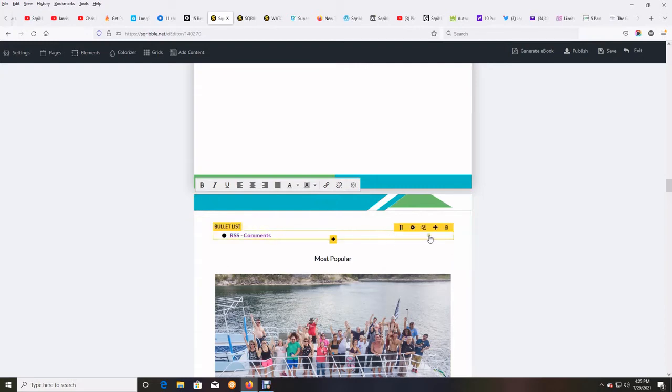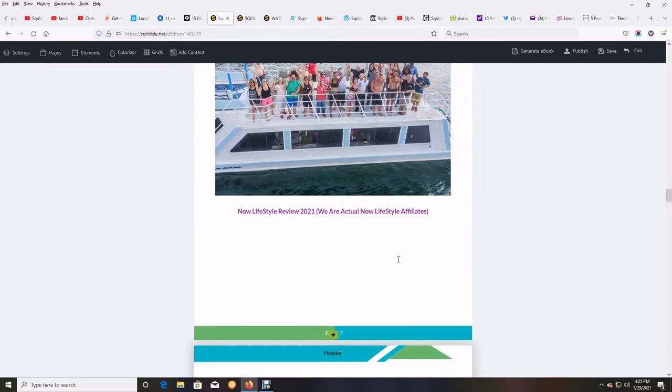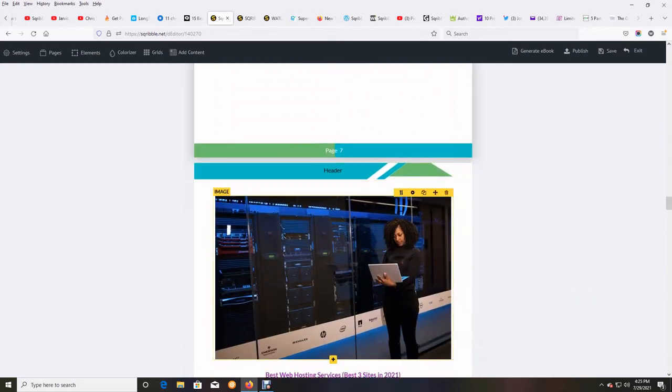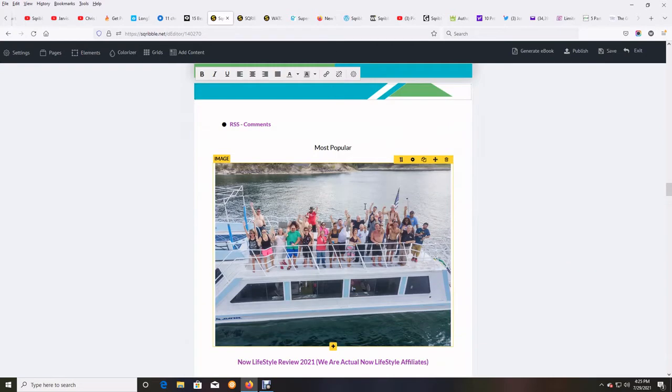I need to get rid of this. Now I'm going to leave that. I'm going to leave that. These are all links to other blog posts of mine, but I'm going to get rid of the header words.